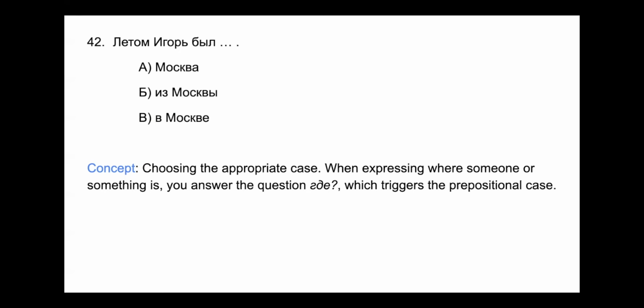So we can't use из Москвы. We're answering the question где. And so that's why the answer is going to be в Москве. This is the prepositional case showing that Igor was in Moscow in the summer. Летом Игорь был в Москве. Okay, that answers the question где. Where was he?